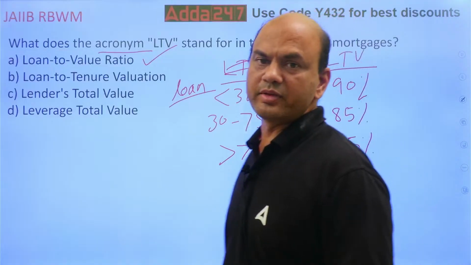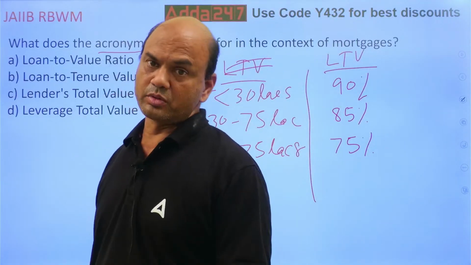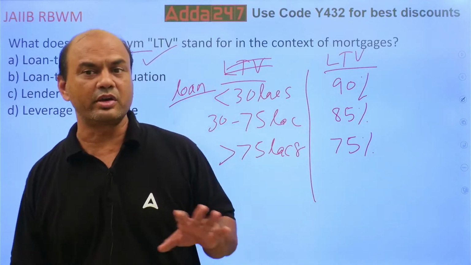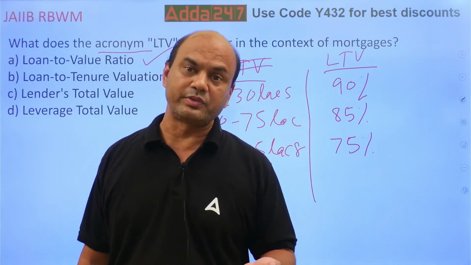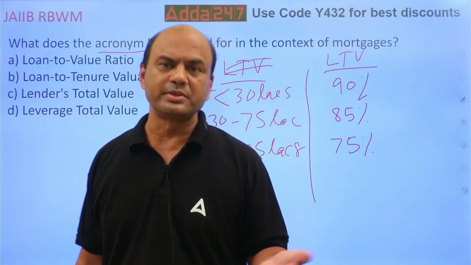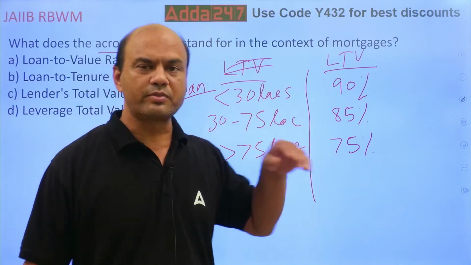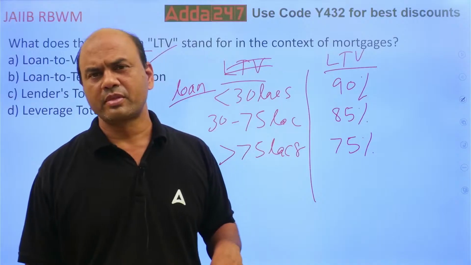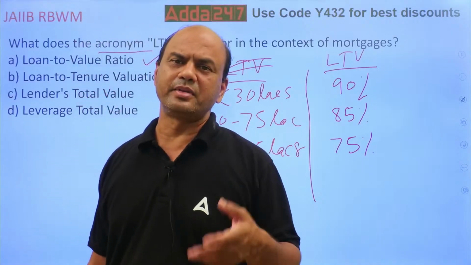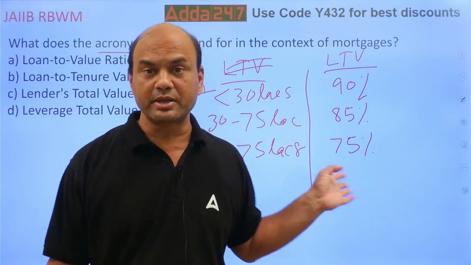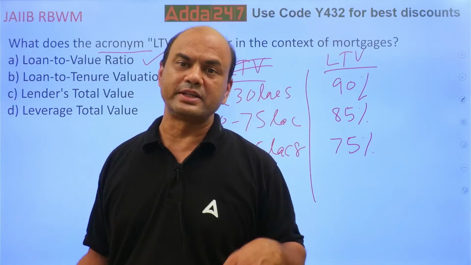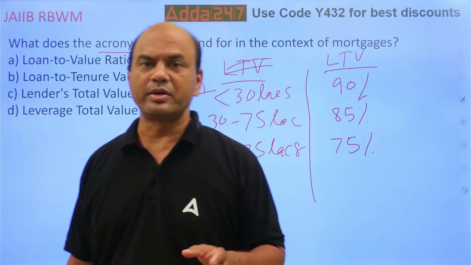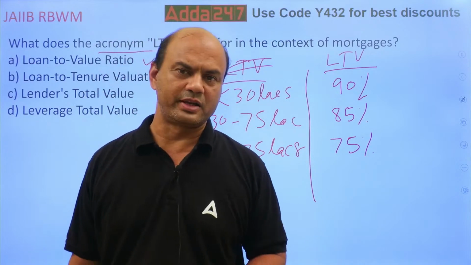These are the LTV ratios given by RBI as a thumb rule to all the banks. See, thumb rule. RBI will not give you strict, because there can be a specific case where you have to give the higher amount. Suppose there is a big customer of some bank. Let's say I am the MD of a bank, and there is a big customer. He wants to buy a flat of, let's say, 1.5 CR.